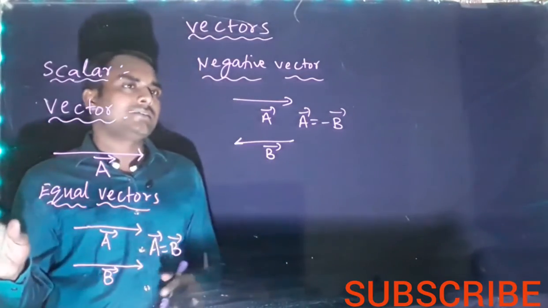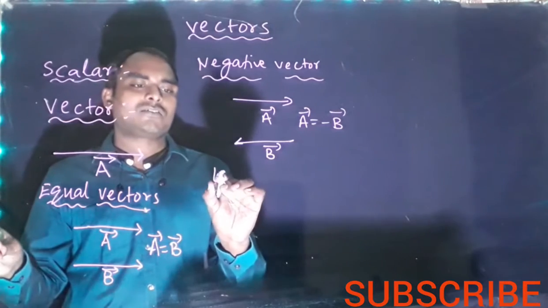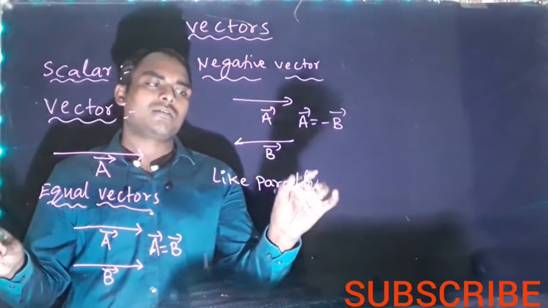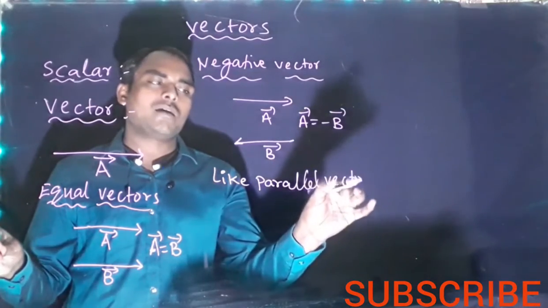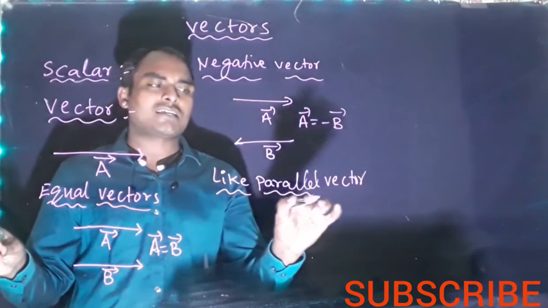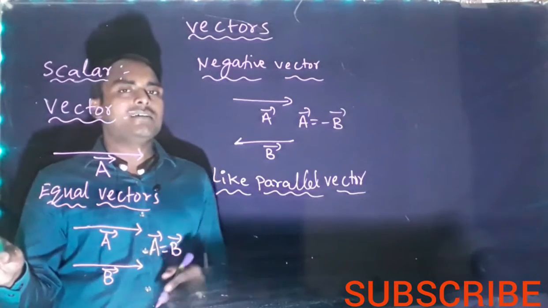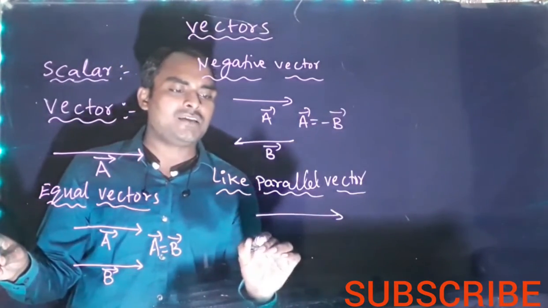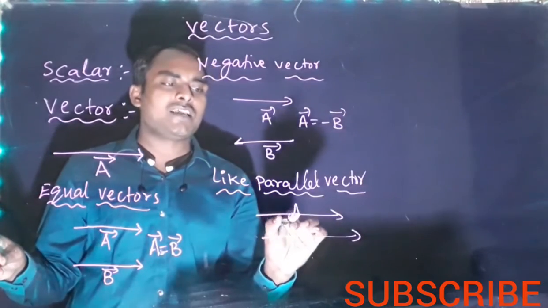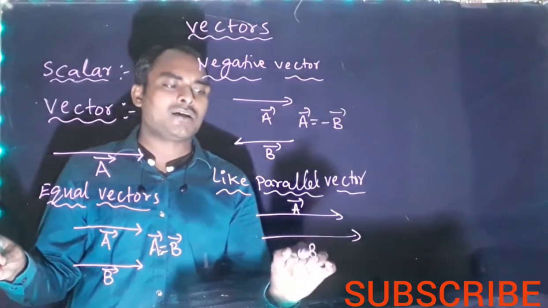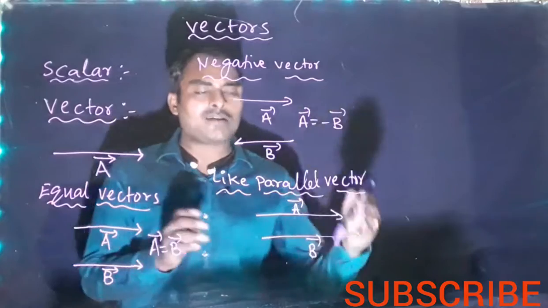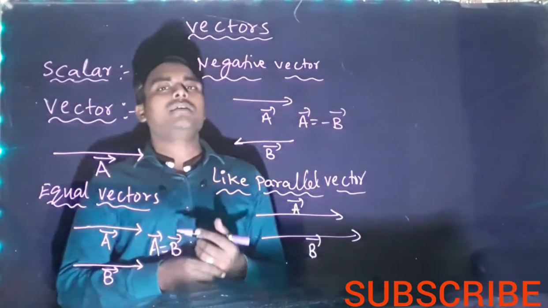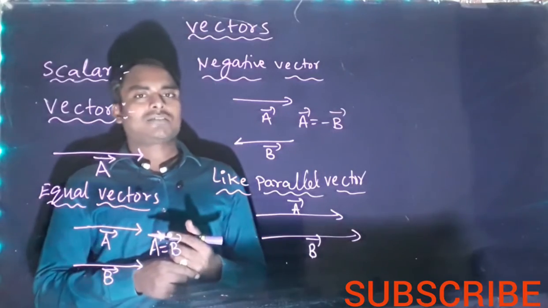Right? Next, like parallel vectors. Parallel means we should understand two vectors are in the same direction, along the same straight line. If this is A bar and this is B bar, two vectors parallel to each other and in the same direction, then they are called like parallel vectors.